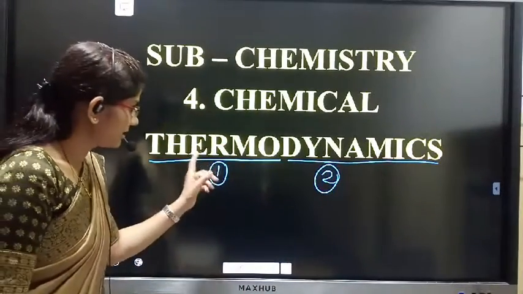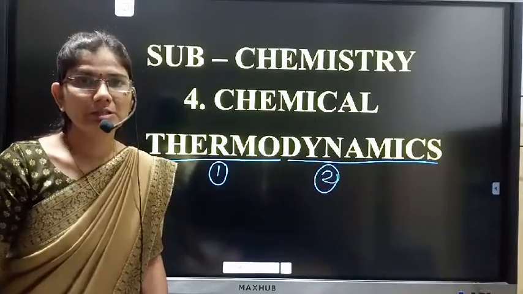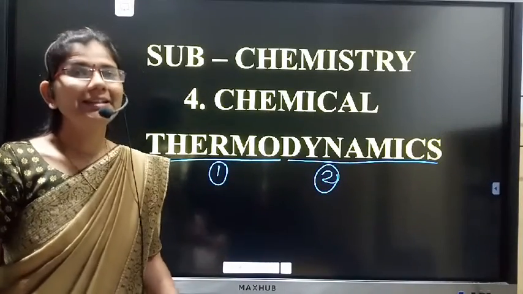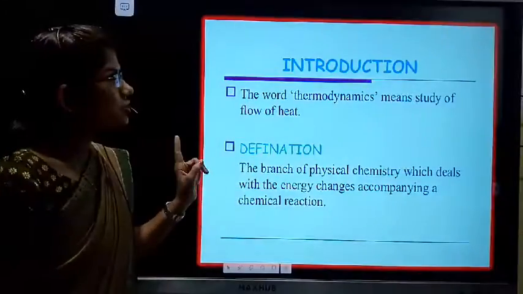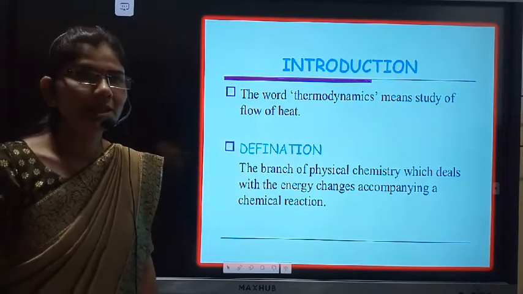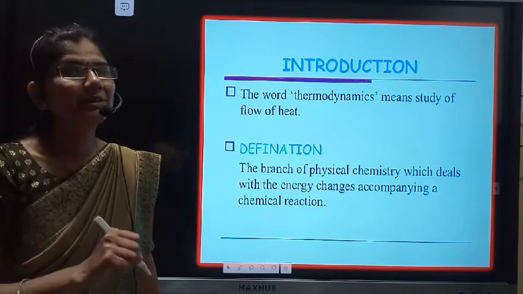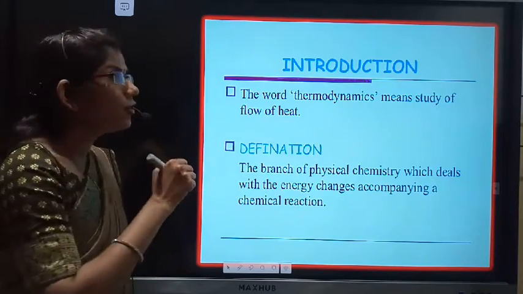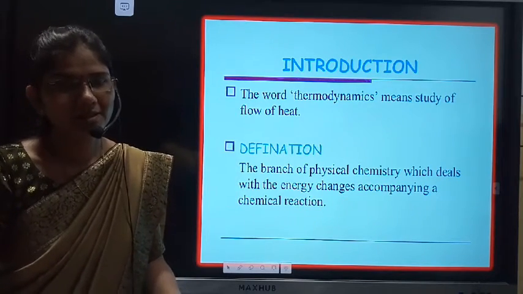So, what is meant by thermodynamics? Thermo means temperature or heat. Dynamics means the flow of heat, that means the exchange of heat.